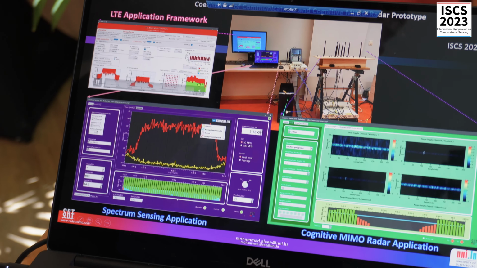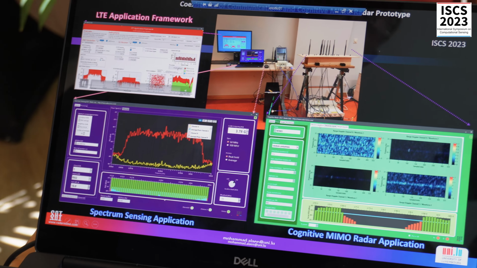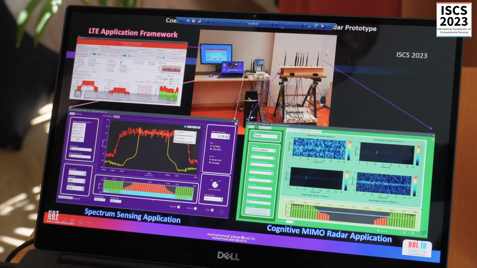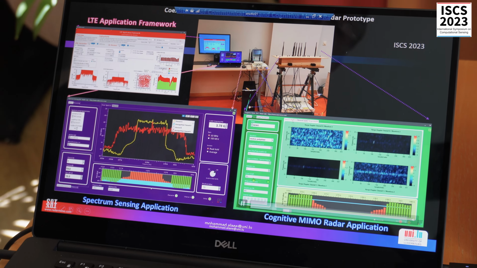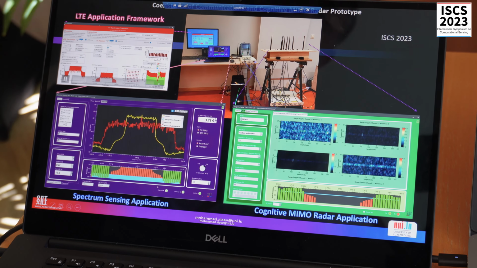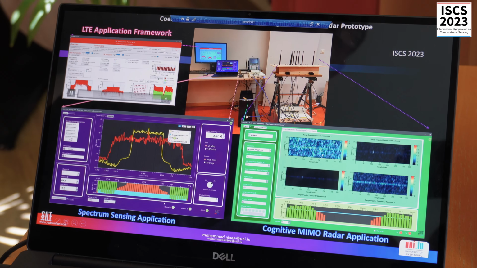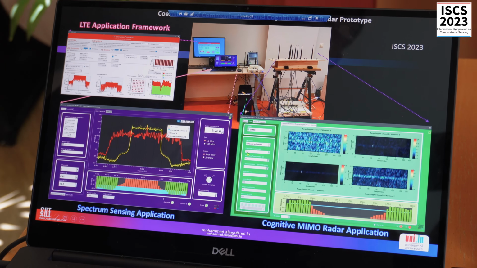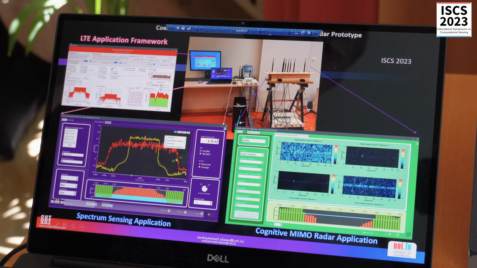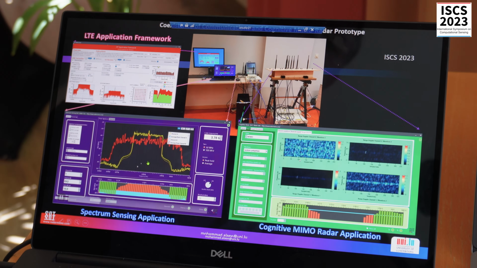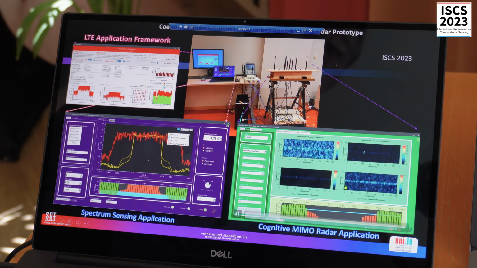The red curve shows the throughput that the communication could achieve, but the green shows the communication throughput that we are actually achieving. Whenever radar is operating in the scene, we cannot achieve the maximum throughput of the communication. But when there is a cognitive radar in the scene, the spectrum sensing application can sense the environment, and based on that give information to the radar itself.